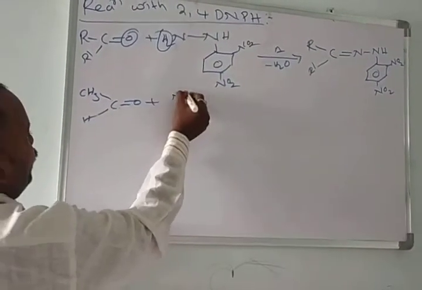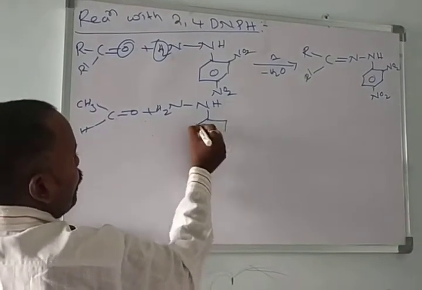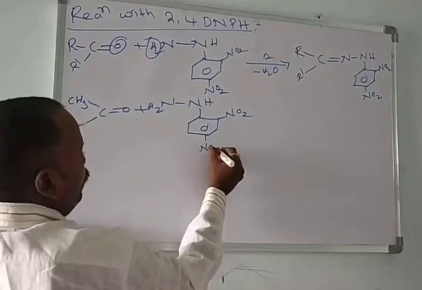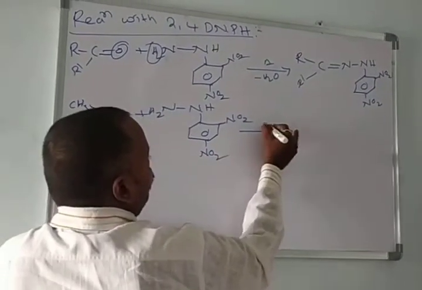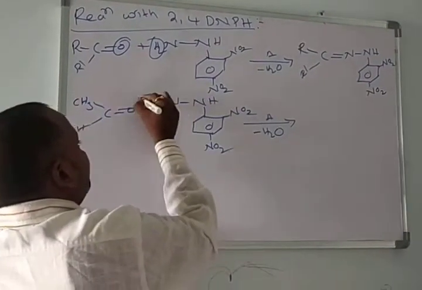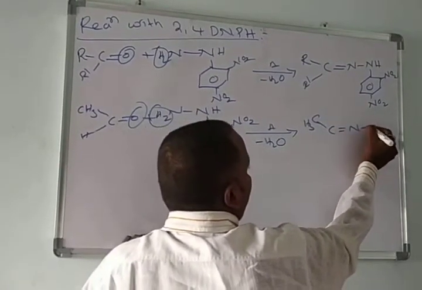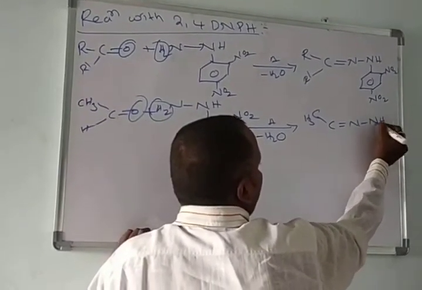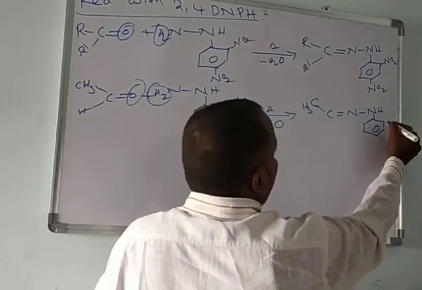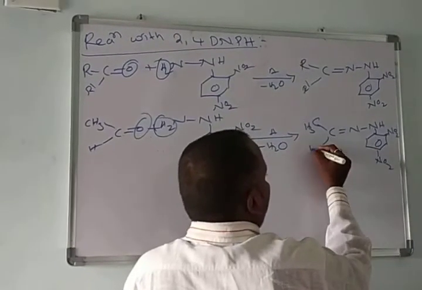When acetaldehyde undergoes addition with 2,4-dinitrophenylhydrazine, it loses water, and we get CH3, CH double bond N, NH, with NO2 and NO2 on the ring.